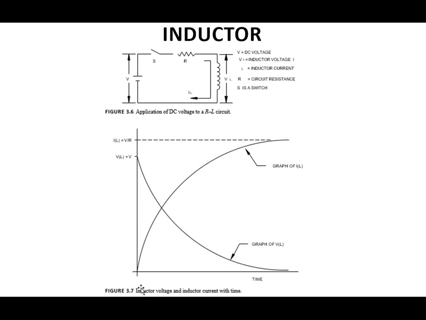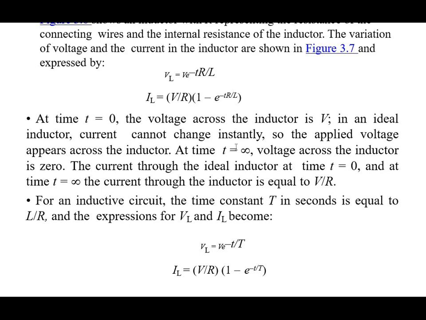Same for the inductor current. At t is equal to 0, the inductor current IL is 0. And at t is equal to infinity, the inductor current is maximum, and the value of maximum current is given by V divided by R. So the voltage across the inductor is 0. The current through the ideal inductor at time t is equal to 0 is 0, and at time t is equal to infinity, the current through the inductor is equal to V by R. V by R is the maximum current flowing through the RL series circuit.